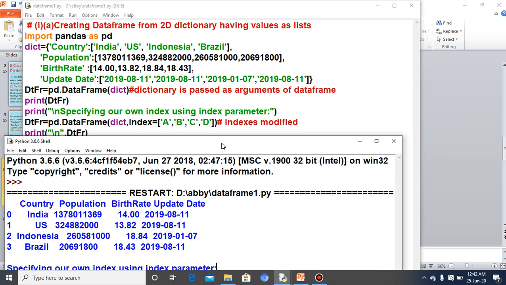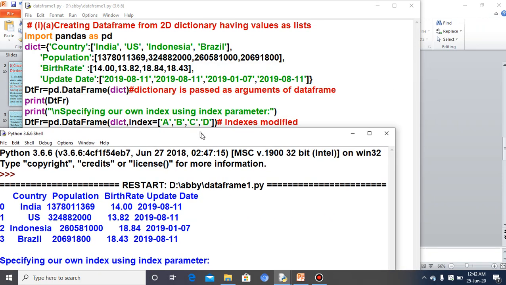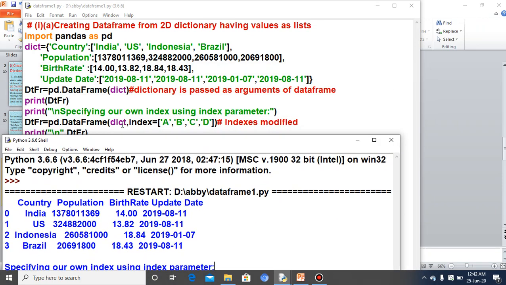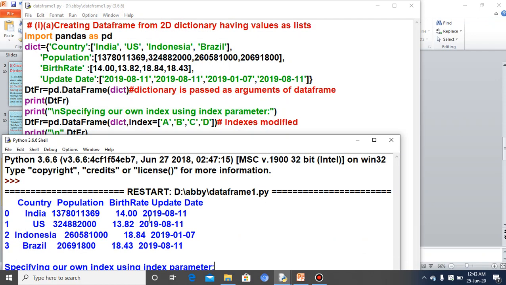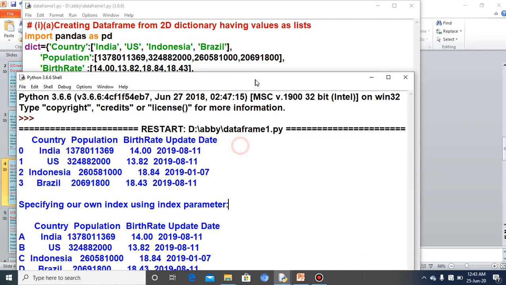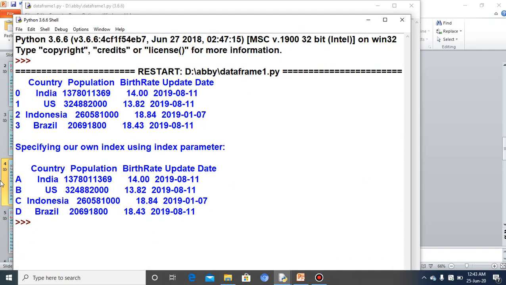And the second output here is specifying our own index using the index parameter. This output is coming because I have written that. And here you can see pd.DataFrame(dict, index=abcd). So the second print of dtfr will come as, here you can see, the indexes have changed now, abcd, and the rest of the thing is the same.